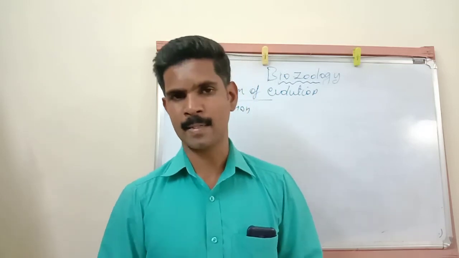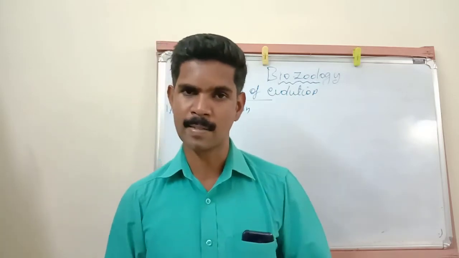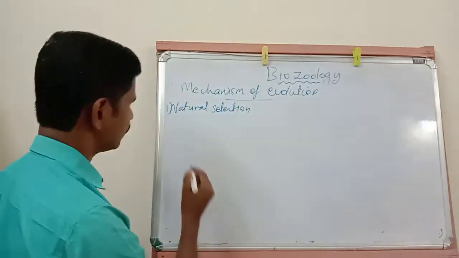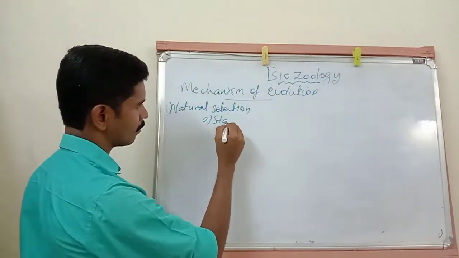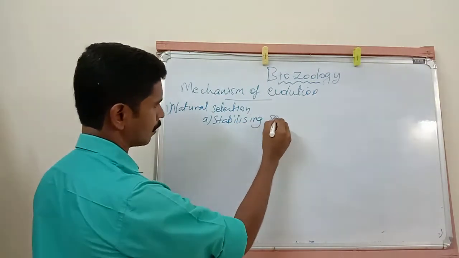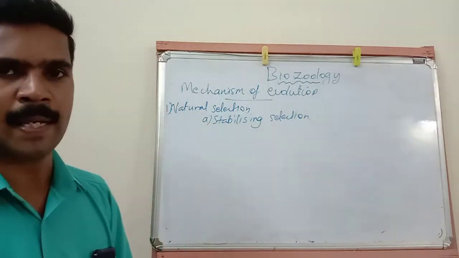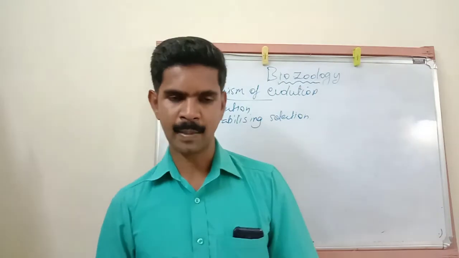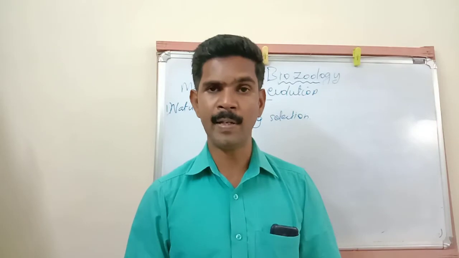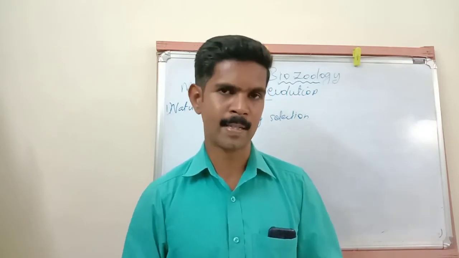Then natural selection is divided into three types. The first selection is called stabilizing selection. Listen very carefully. Stabilizing selection operates when the environmental conditions are in a stable, constant condition.